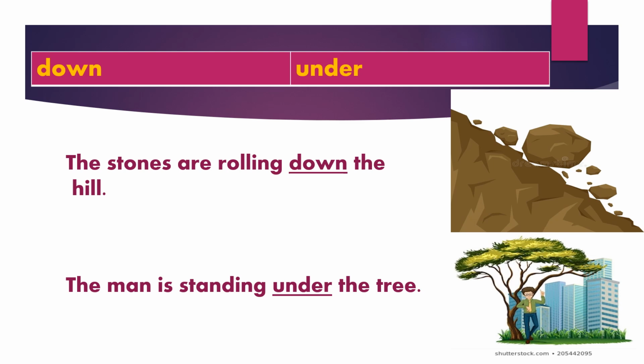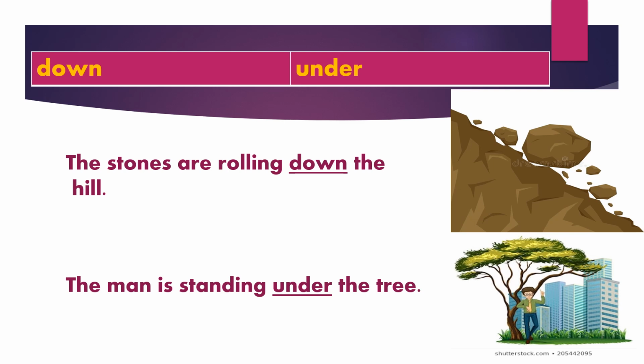Down, under. The stones are rolling down the hill. Here, preposition down indicates from higher to lower point of the hill. The man is standing under the tree.